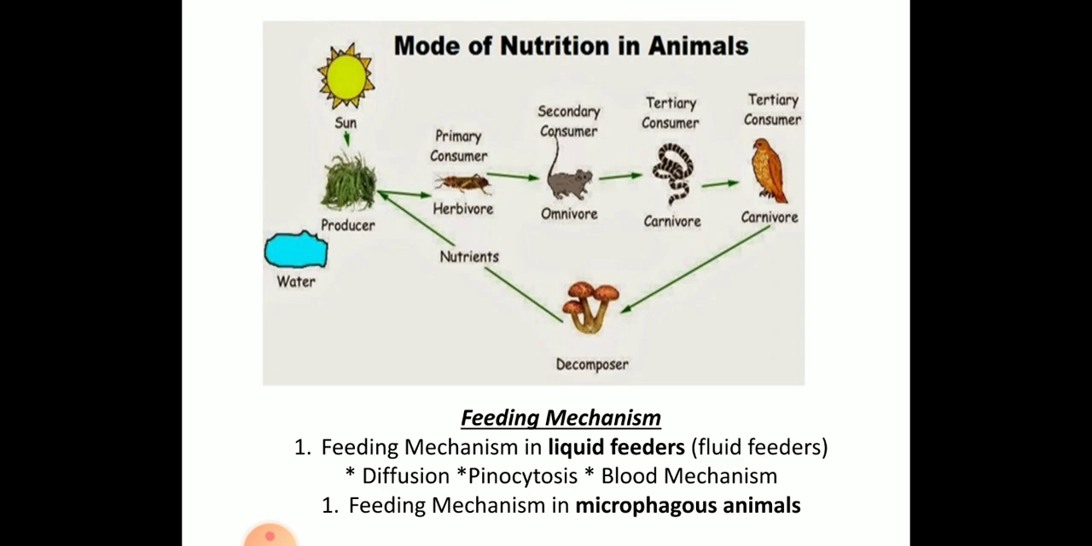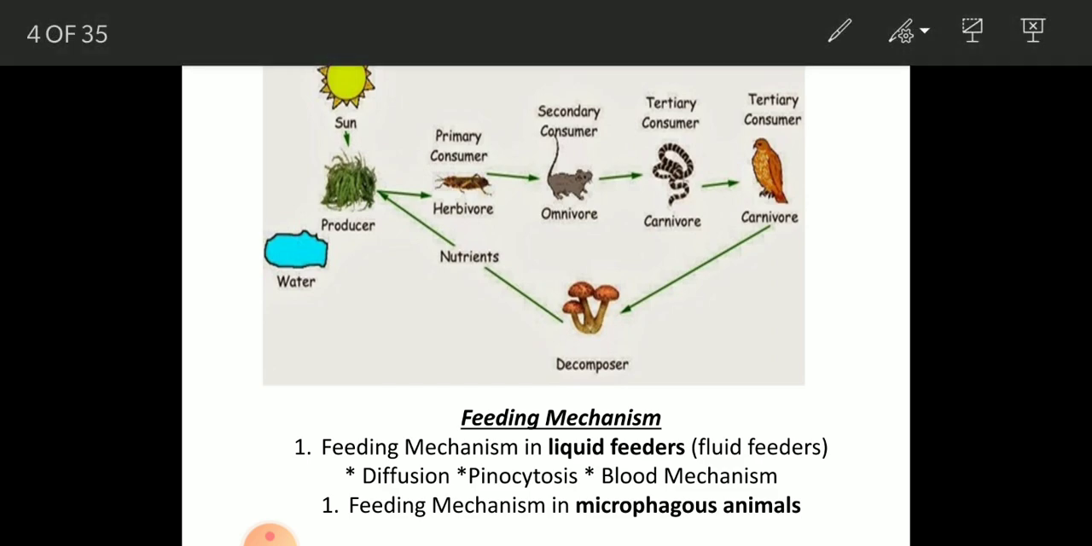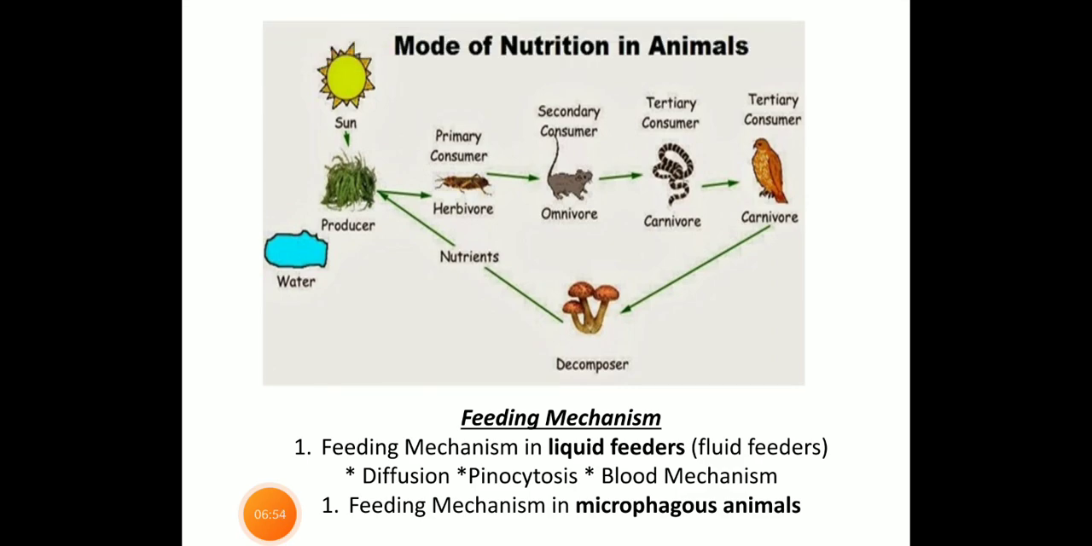So then what do you mean by feeding mechanism? Here the feeding mechanism may be of different types. They may be liquid feeders, or it may be macrophagous animals also. Liquid feeding may happen in the form of diffusion, pinocytosis or blood sucking mechanism. So these are the different types of feeding mechanism.